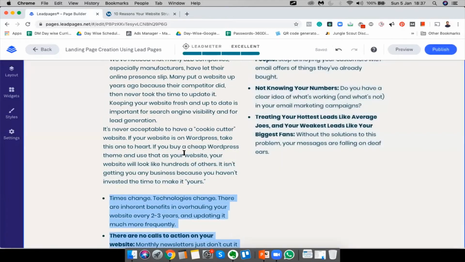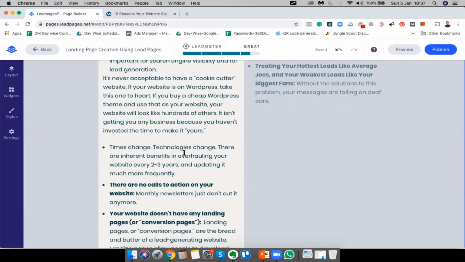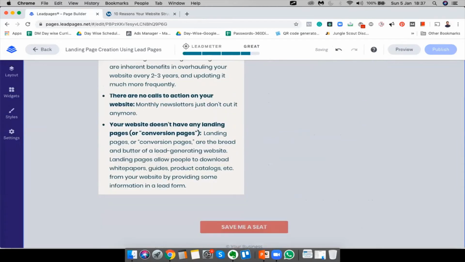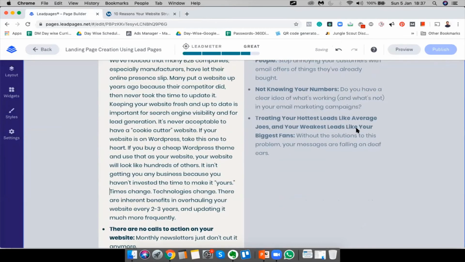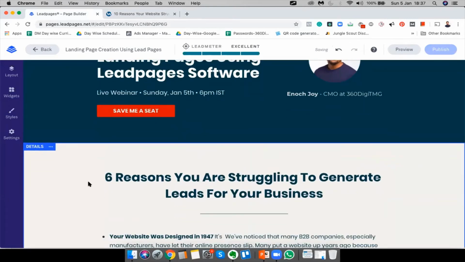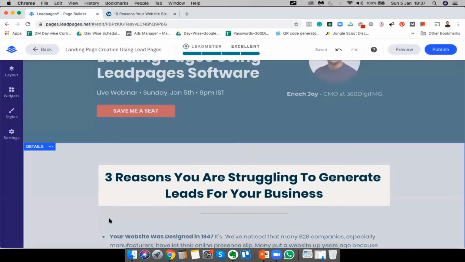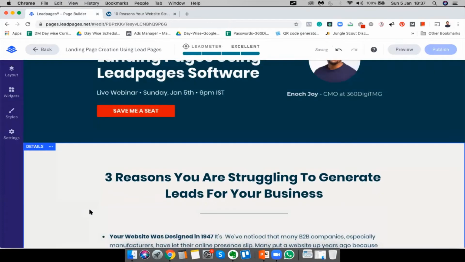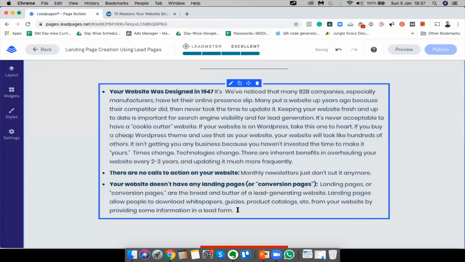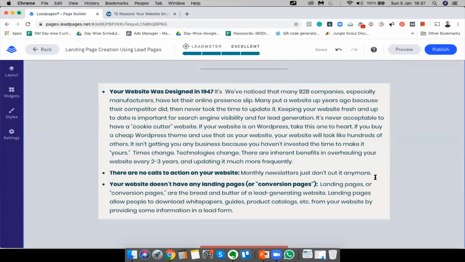What I'm going to do is I'm going to remove this other one, and I'm only going to give 3 reasons, or I'm going to probably give 4. The 4th reason is, let me just put it, you're not running any ads.